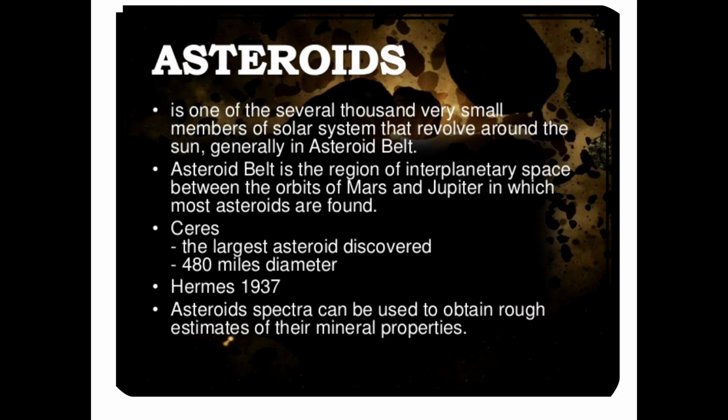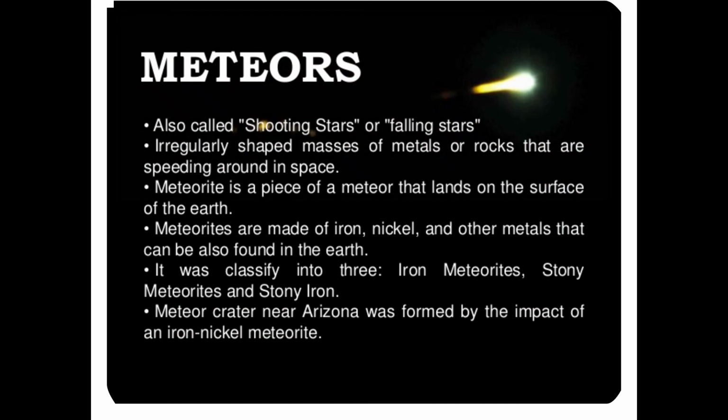Asteroid spectra can be used to obtain a rough estimate of their mineral properties. Many astronomers believe that asteroids are fragments of a planet which exploded a long time ago. What are meteoroids? Small pieces of rock and dust that revolve around the sun are called meteoroids.